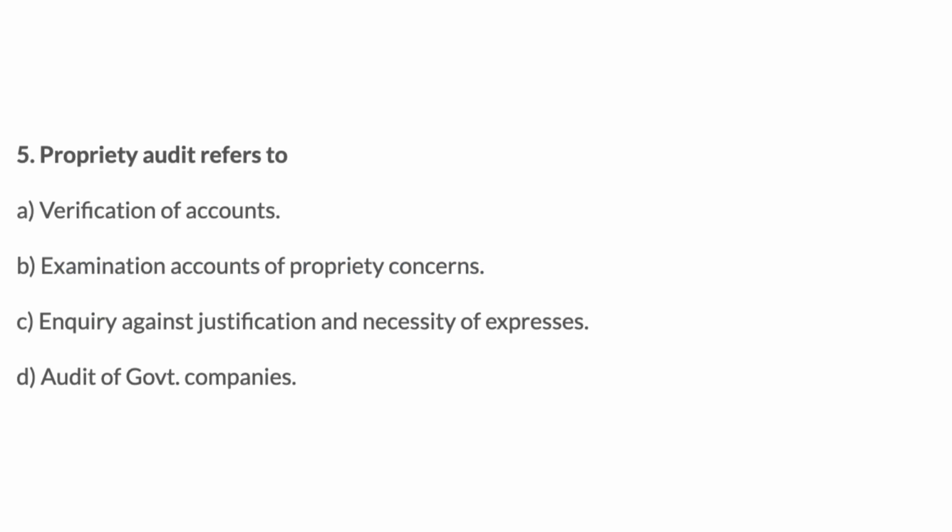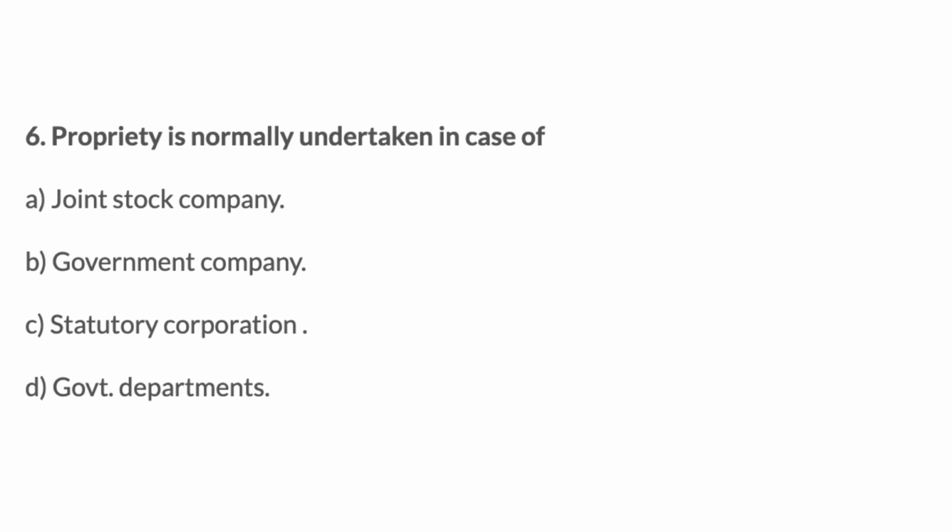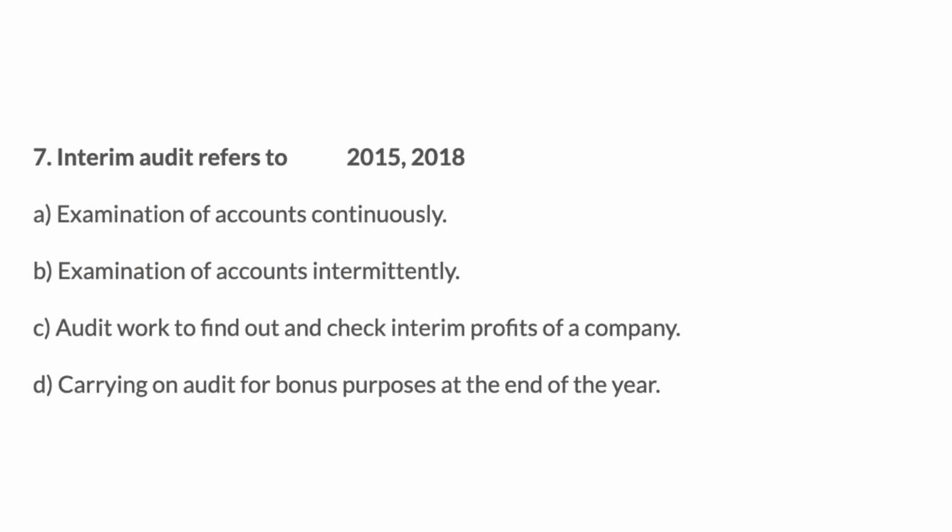5. Propriety audit refers to: A. Verification of accounts. B. Examination of accounts of proprietary concerns. C. Inquiry against justification and necessity of expenses. D. Audit of government companies. Answer: C. 6. Propriety audit is normally undertaken in case of: A. Joint stock company. B. Government company. C. Statutory corporation. D. Government departments. Answer: D. Government departments.